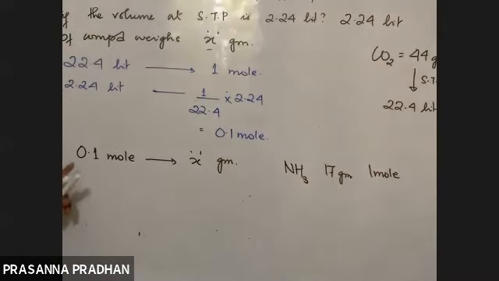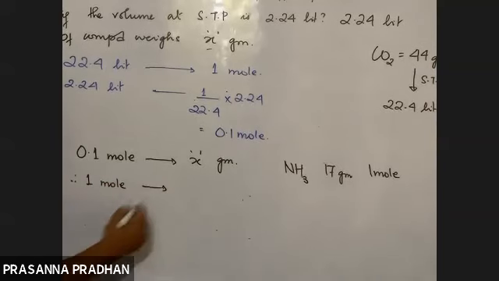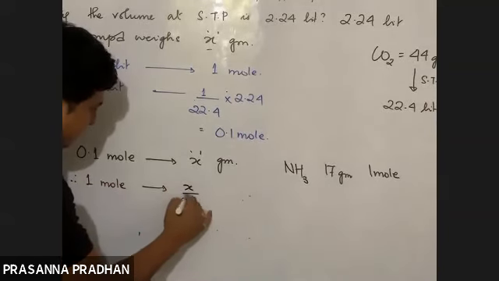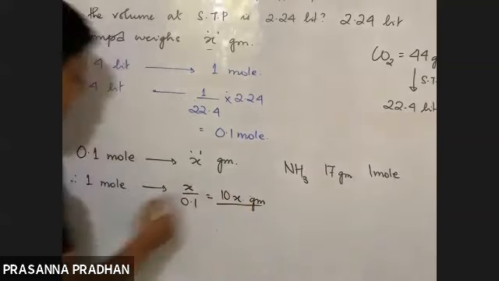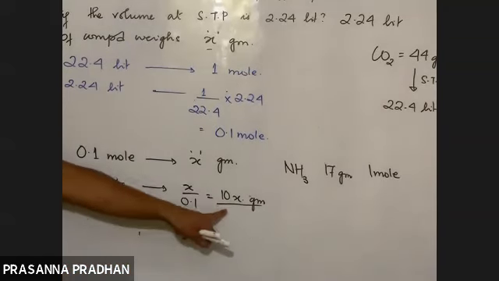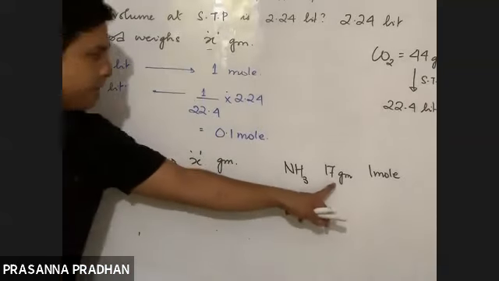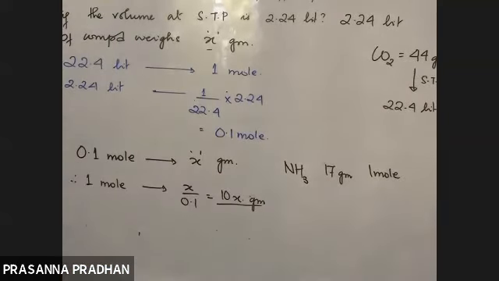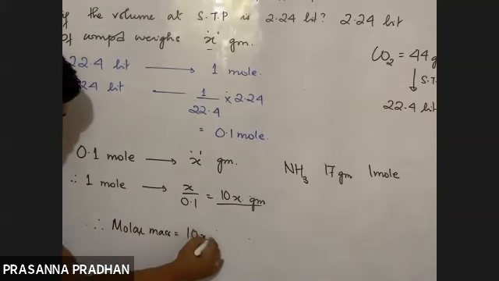So here we have seen that 0.1 mole is equal to x gram. Therefore, 1 mole is equal to how many gram then? 1 mole is equal to x divided by 0.1. So this is equal to 10x gram. Okay, so this is the weight of 1 mole, right? And the weight of 1 mole is known as your molecular mass. So therefore, the molar mass of the compound is equal to 10x gram.